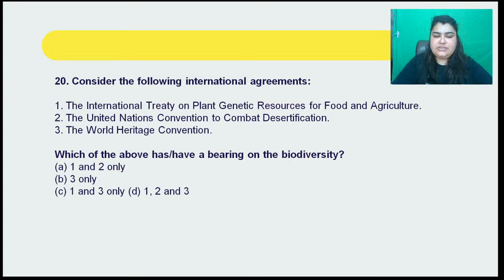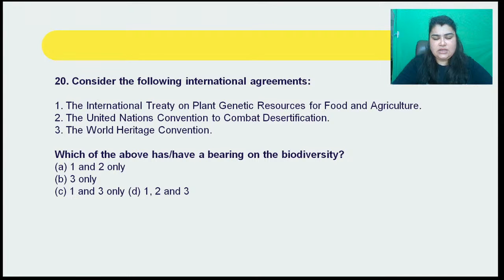So these are the three international agreements you're supposed to consider. Which of the above has or have a bearing on the biodiversity? A, 1 and 2 only, B, 3 only, C, 1 and 3 only, and D, 1, 2 and 3, right? Please choose the correct option from the options given here.